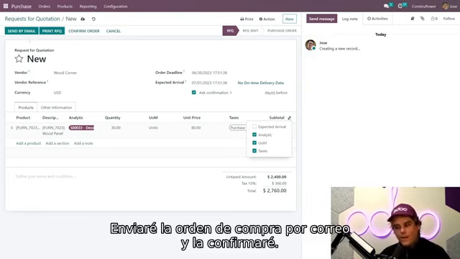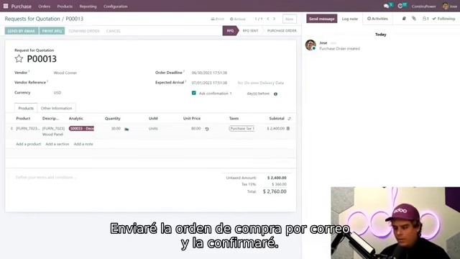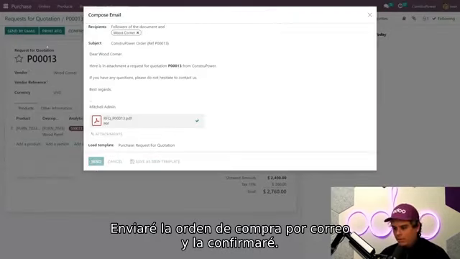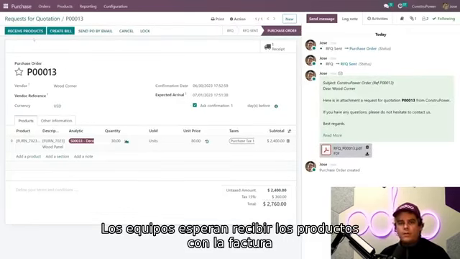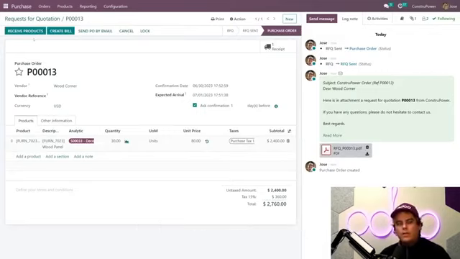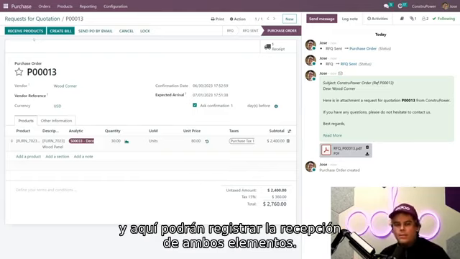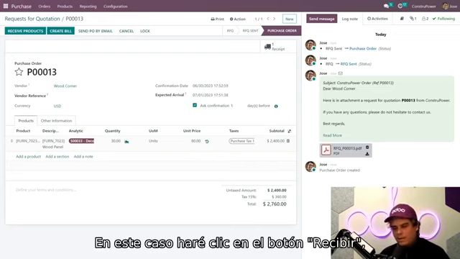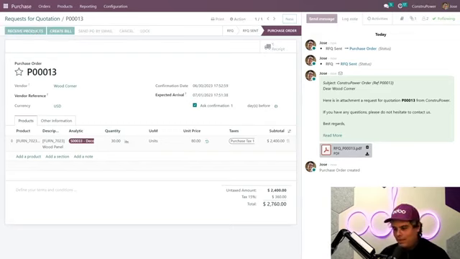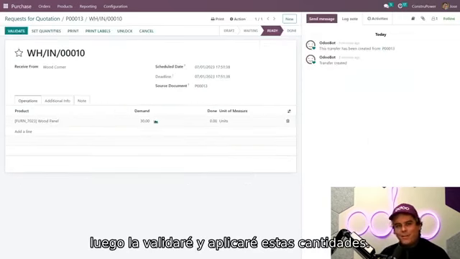All right. Finally, I'm going to send this purchase order over here by email, and then we're going to confirm the purchase order. Now, teams know that the products are expected for a specific date over here, and that's when a bill will arrive. So ConstruPower will basically be able to register both the reception of the products and the bill from here. And you can pretty much see that, and it looks beautiful. All right. So in our case, let's receive these products now by clicking on, you guessed it, the receive button. And then we'll validate and apply these quantities.